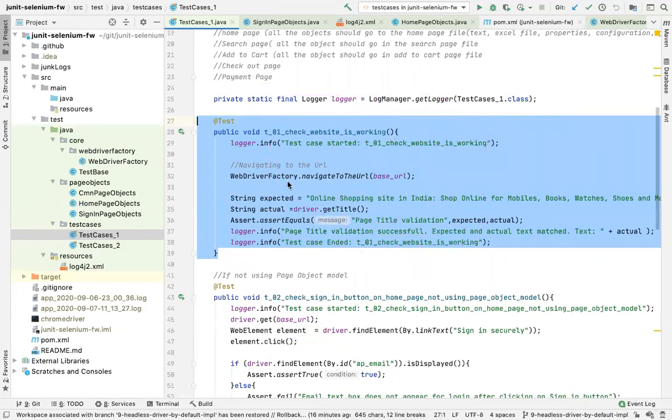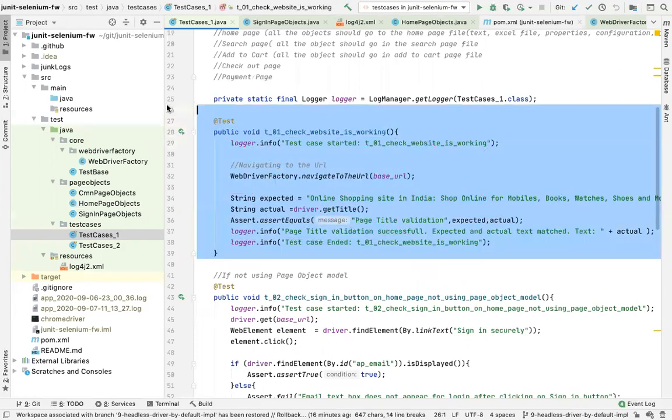Guys, give me a minute. Let me remove this.